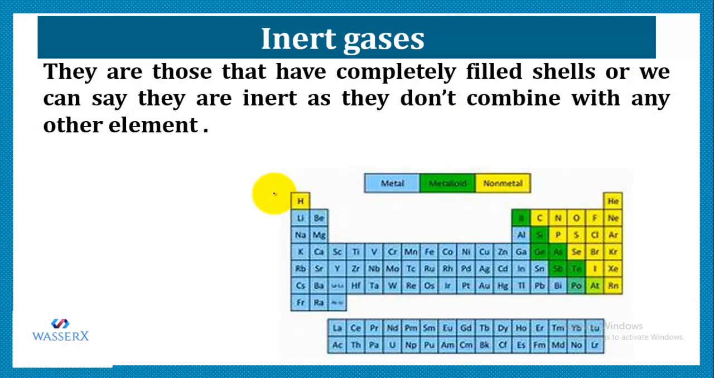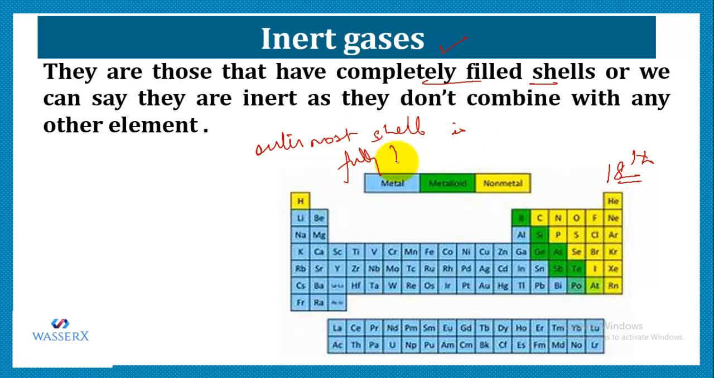Now let's do inert gases. What are inert gases? In the periodic table, the 18th group consists of inert gases, and those are helium, neon, argon, krypton, xenon and radon. So these are the inert gases. They have a special property, that is, they have completely filled shells. That means the outermost shell is fully filled.